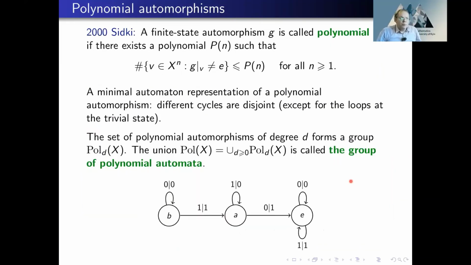Now, the next class of automata and automorphisms I want to consider are polynomial automorphisms. They are defined similarly, except that the number of words where we see a non-trivial state is bounded by a polynomial in n. And we say that an automorphism is polynomial of degree d if this number is bounded by a polynomial of degree d and not of degree d minus 1. Now here on this picture, you can see the simplest example of a polynomial automorphism of degree 1. Again, quite a simple automaton, however, quite an interesting group.